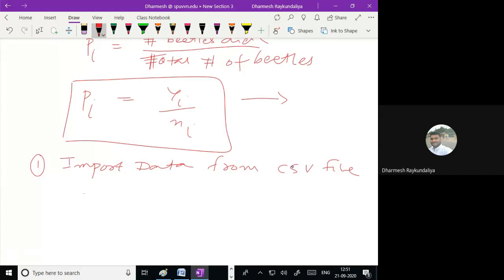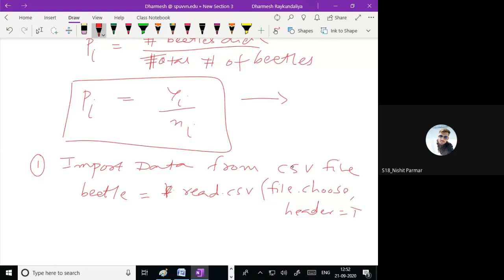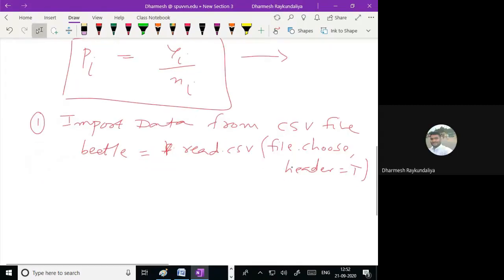Let us say I am storing the data into beetle equal to read.csv, file.choose, and header equal to TRUE, because my first row is a header.